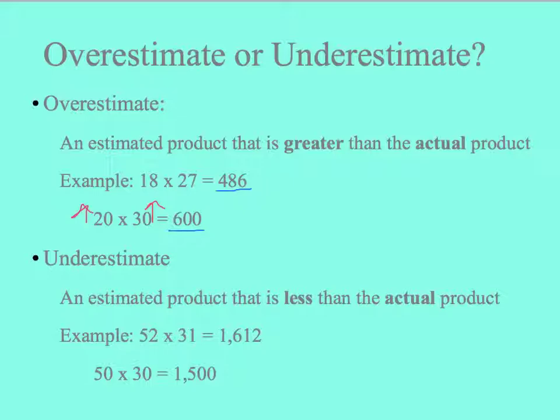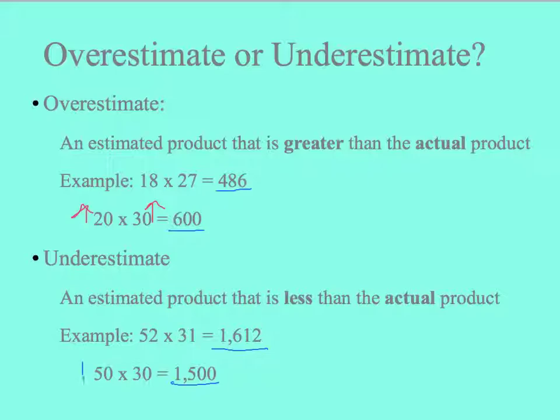Okay, the next term here, we have underestimate. And this is an estimated product that is less than the actual product. Our example here is 52 times 31 equals 1,612. My estimated product when I rounded these two numbers is 50 times 30 equals 1,500. Notice again how my products are different here, but this time my estimated product is less than my actual product. Let's take a look at those numbers again and see how they change when I rounded them.